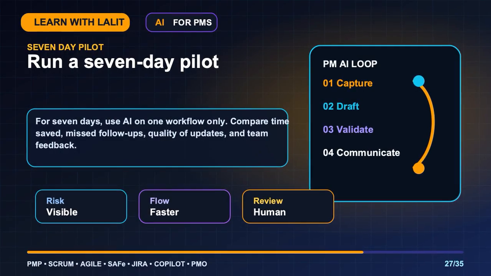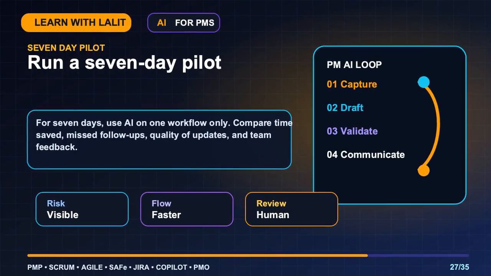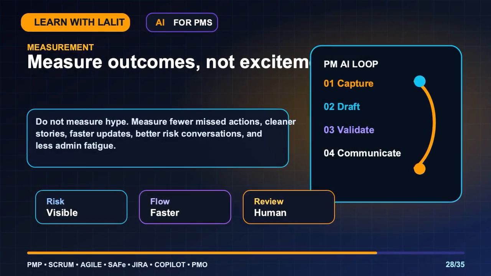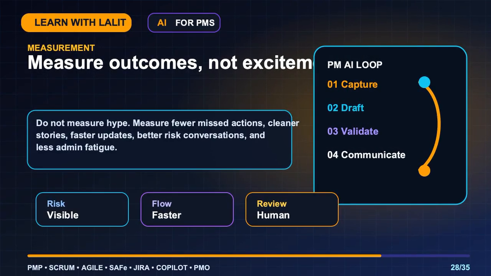For 7 days, use AI on one workflow only. Compare time saved, missed follow-ups, quality of updates, and team feedback. Do not measure hype. Measure fewer missed actions, cleaner stories, faster updates, better risk conversations, and less admin fatigue.